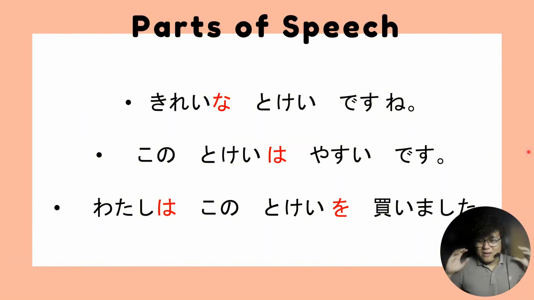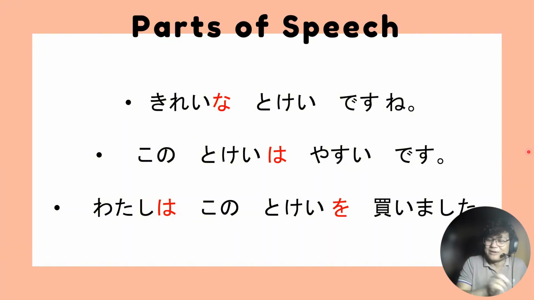So by knowing the different parts of speech, it will help you in understanding at least the gist of a sentence. You might not know the meaning of each word, but it will give you a clue to comprehend the whole sentence when you analyze it. You know that the word that comes before the particle wa is a noun, meaning it is trying to discuss that item.